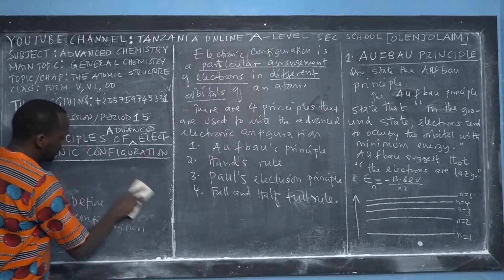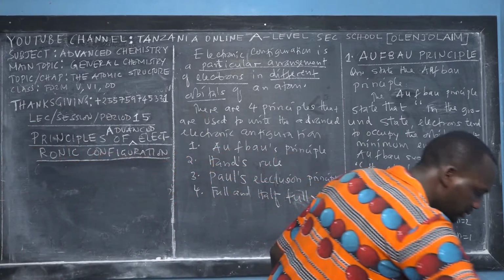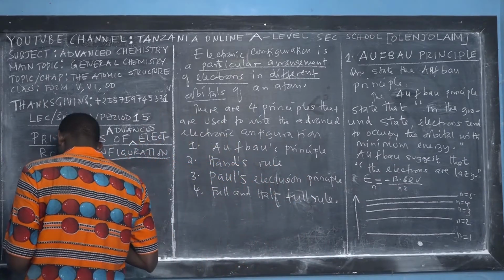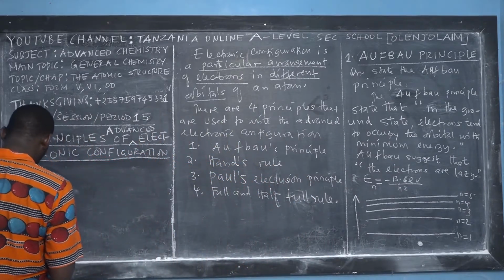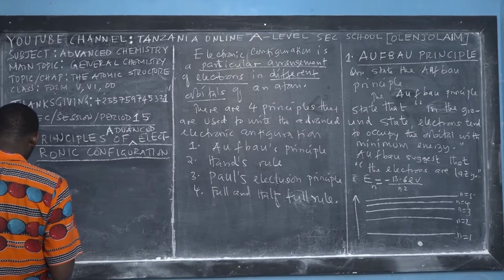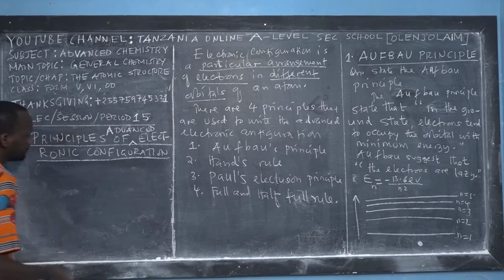What is the meaning of the word Aufbau in German? Aufbau is the German word meaning building up or construction. Hence, the Aufbau principle is also known as the building-up principle.